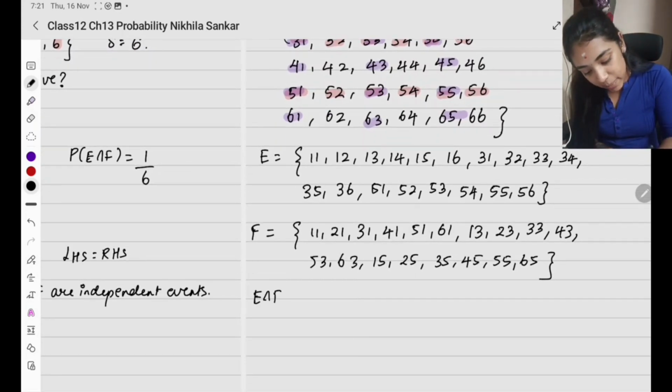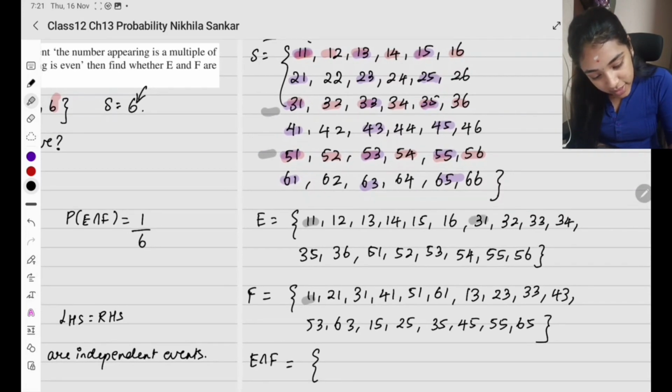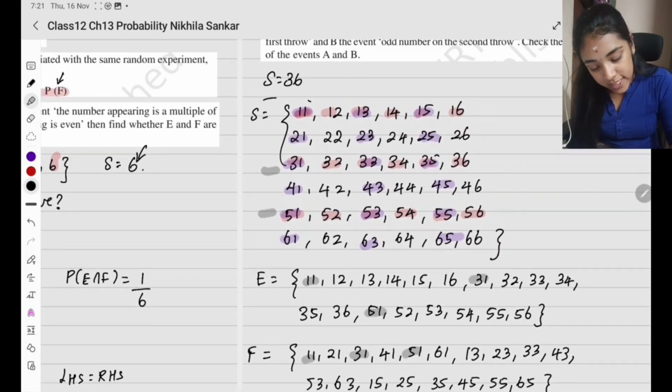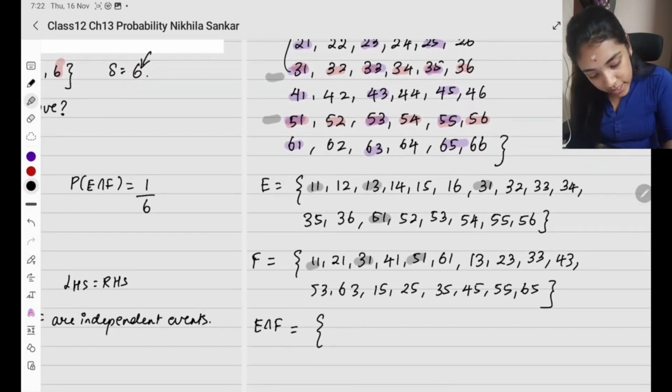I need to check the independence. So first of all I need to know what the intersection is. So what all are there in E intersection F? What all do I see? So I have 1 1. Then look at this place, what all are common? 1 1, 3 1, 5 1. Then what else? In the column I have 1 3, 3 3, 5 3. So I have 1 3, 3 3, and 5 3.